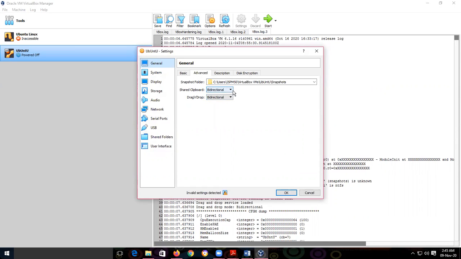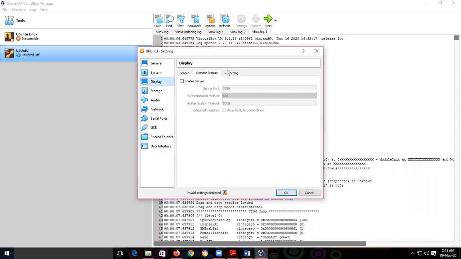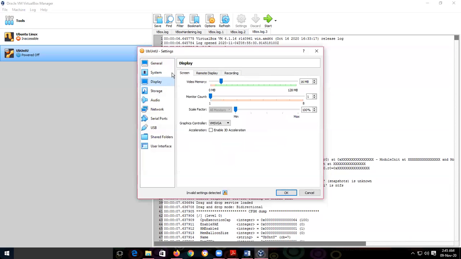Then shared clipboard option, that is disabled like this. But you need to make it bidirectional. Host to guest and guest to host. And again drag and drop, again bidirectional. And then use OK or next option. Then after this general setting, system setting. No need to change anything in system setting. Again in display setting, don't change anything.